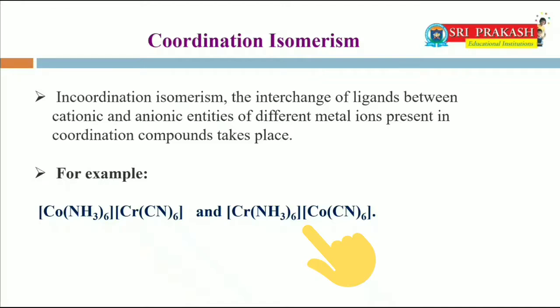That means the interchange of ligands between the cationic and anionic entities of different metal ions present in the coordination compounds takes place.